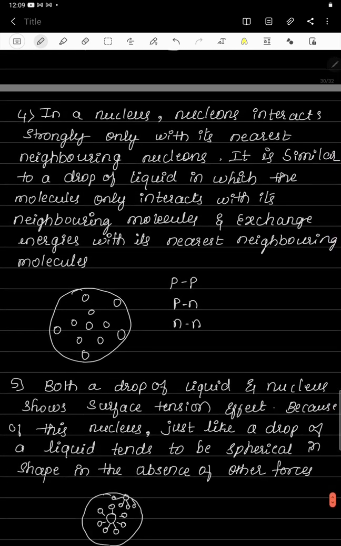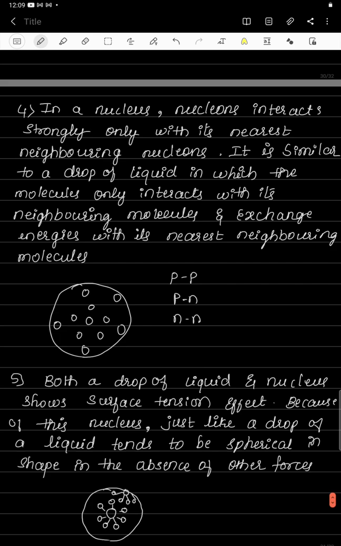Now we will move to the next similarity. In a nucleus, nucleons interact strongly only with their nearest neighboring nucleons. It is similar to a drop of liquid in which the molecules only interact with the neighboring molecules and exchange energy with their nearest neighboring molecules.